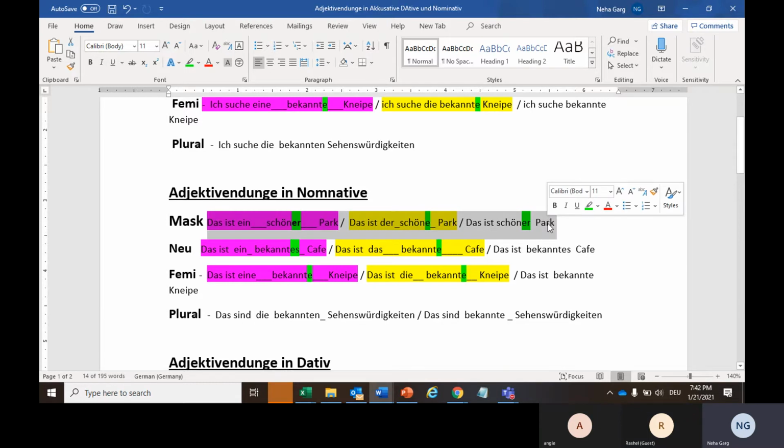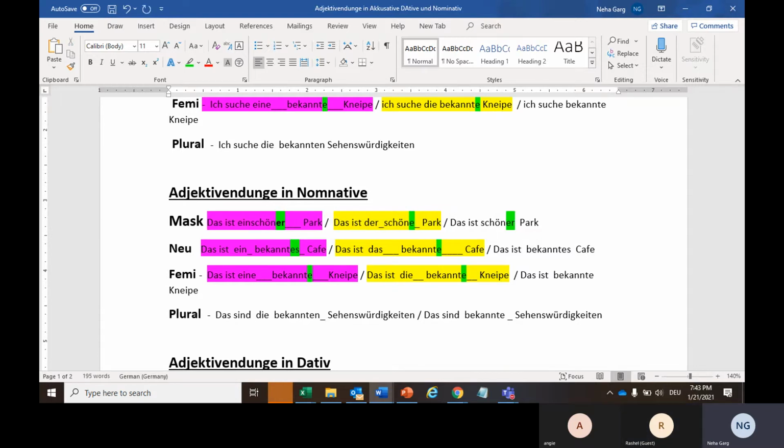I am asking you to elaborate because once you try to speak about why this is happening, that will help you learn. These sentences are pretty simple and all three are in nominative. So just try to explain how they change as per the bestimmt and unbestimmt article.